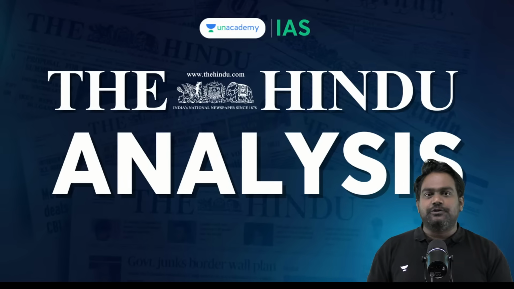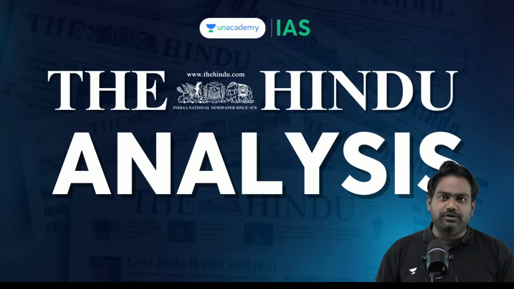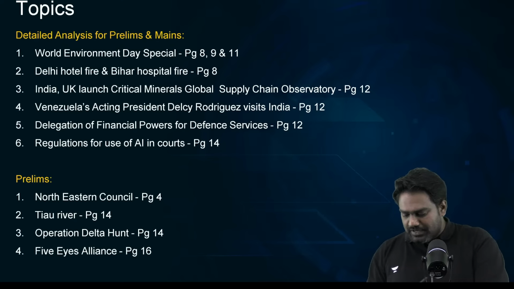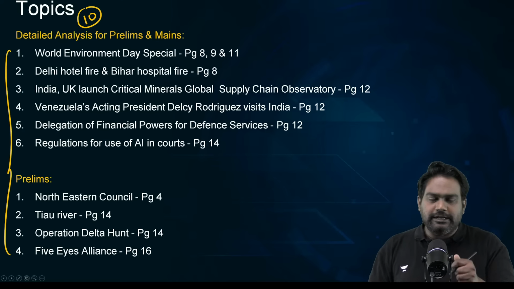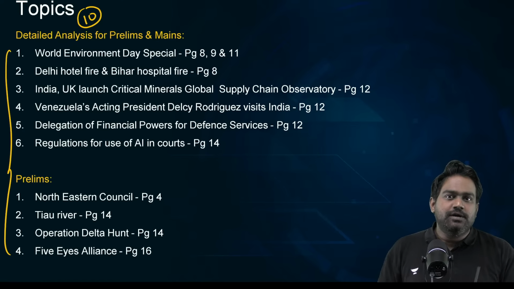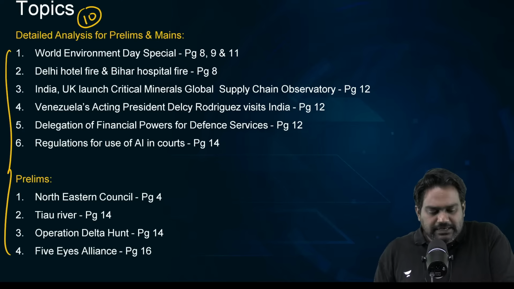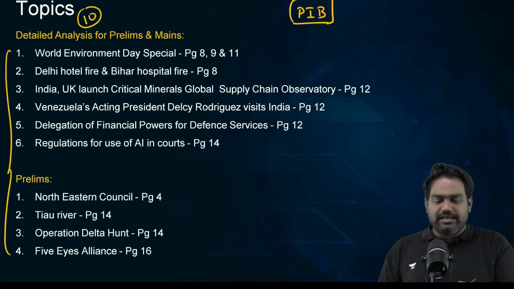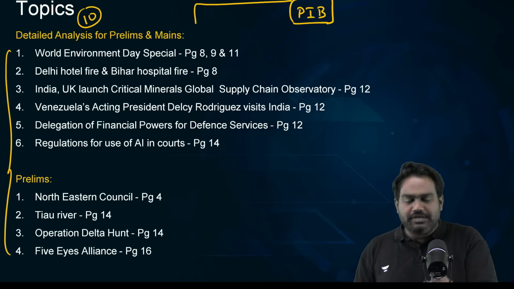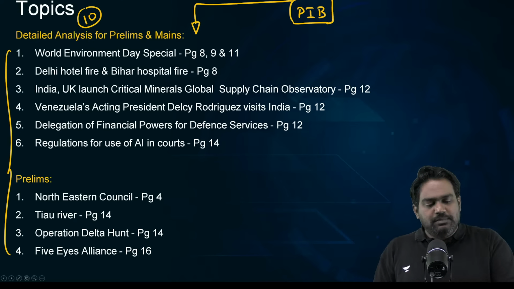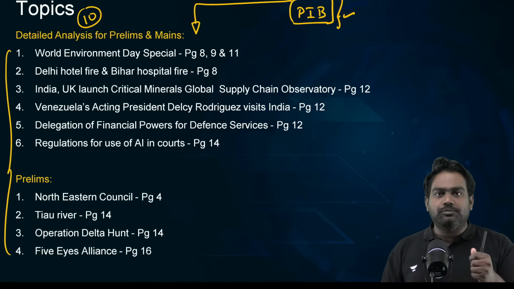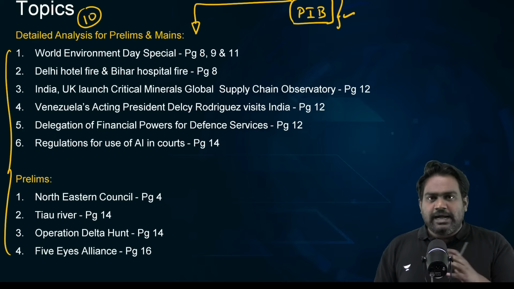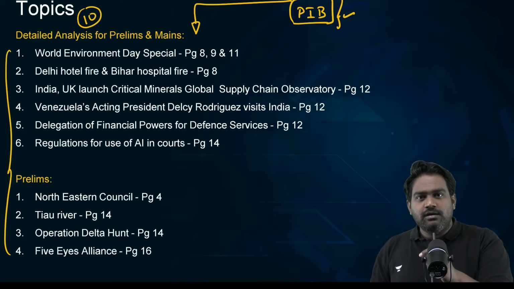So let's start the discussion by first looking at the topics that we are going to discuss. From the Delhi edition of the Hindu, I have chosen 10 important articles for a detailed coverage of today's newspaper. And as promised, we will integrate the relevant PIB articles wherever necessary to expand the coverage of these topics. And at the end, I'll be covering a few additional PIB articles as well, which can be important for the prelims and mains exam. So the idea is to ensure that you don't have to go back and read the newspaper again.